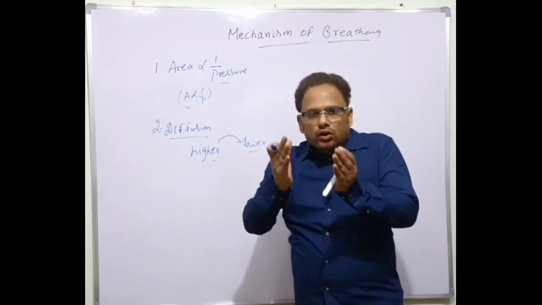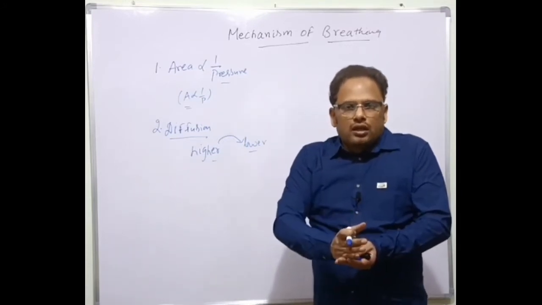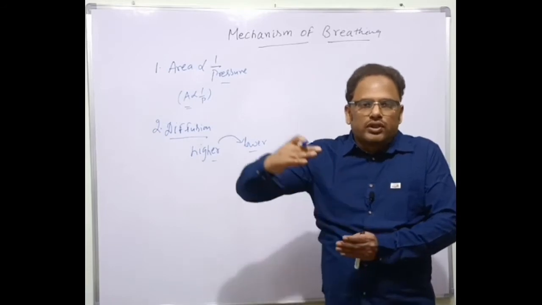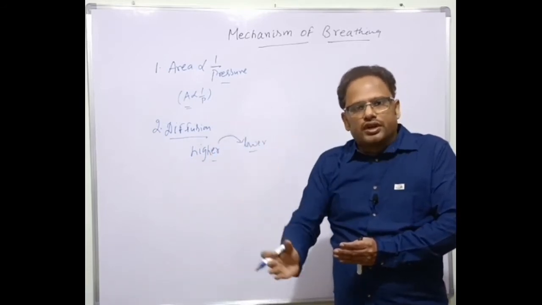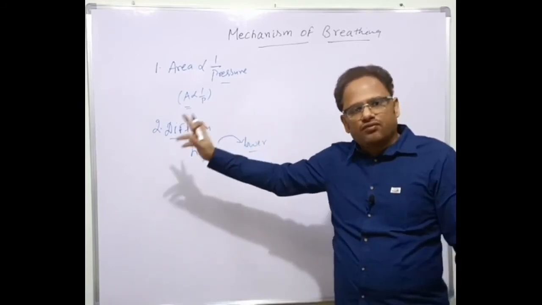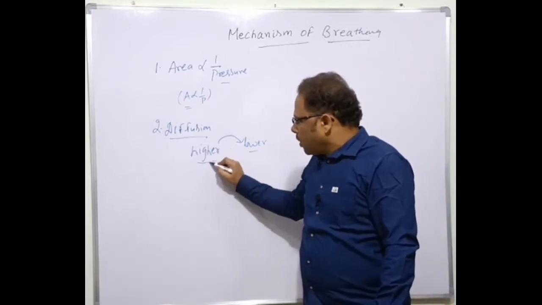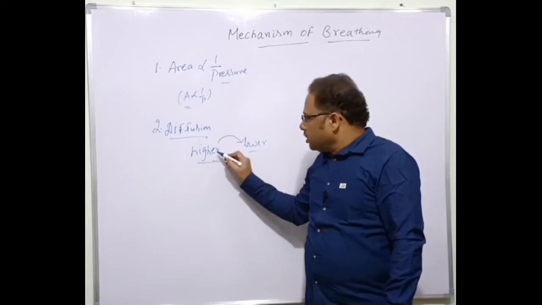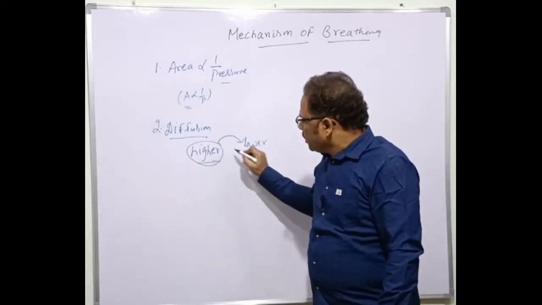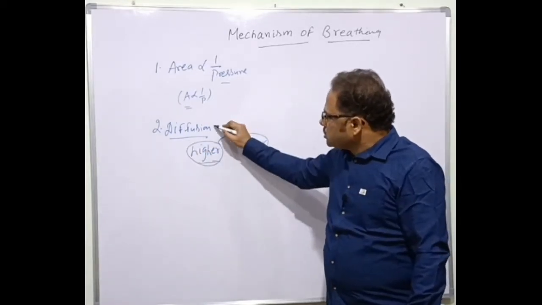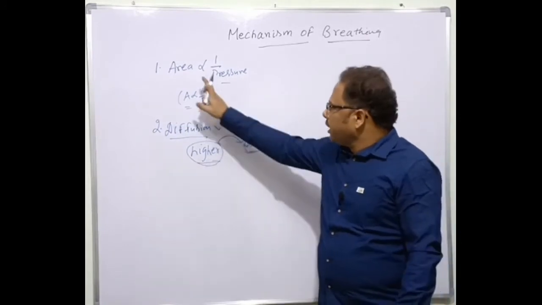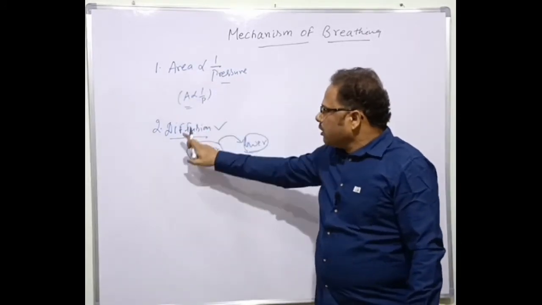Because your room where the deo is sprayed has high concentration, and it moves to the neighboring room, which has lower concentration. It is nothing but diffusion of gases. So diffusion is when gas or particles move from a region of higher concentration to a region of lower concentration. So: area is inversely proportional to pressure, and diffusion.